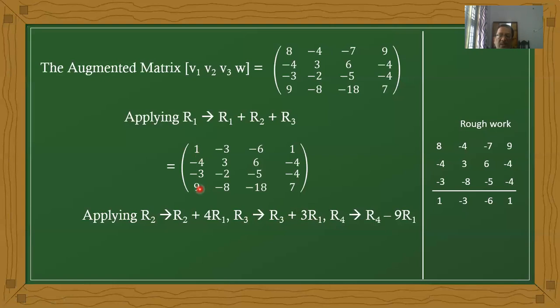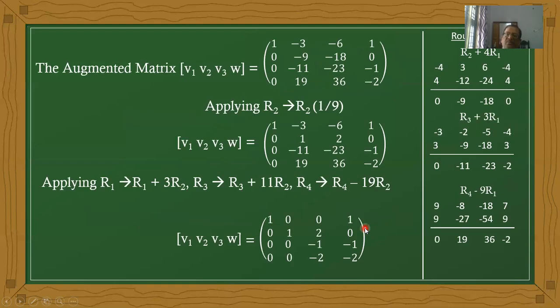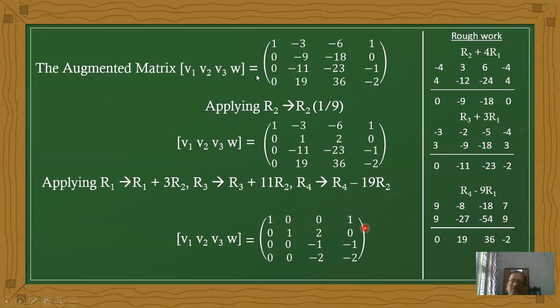Next, here the 9 belongs to the fourth row. Fourth row, 9 minus 9. That means 9 into 1, meaning the first row. It is a logic term. Now we'll check the values. In the first row there is no change. The second row is now R2 plus 4R1. R2 plus 4R1 is the condition.